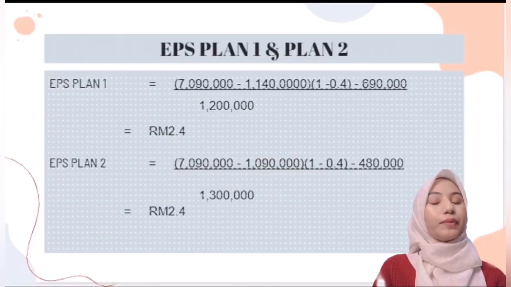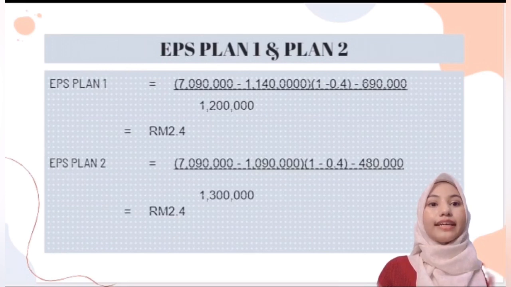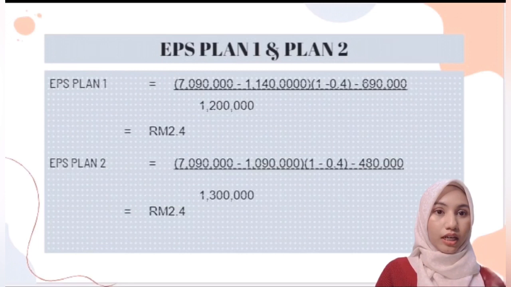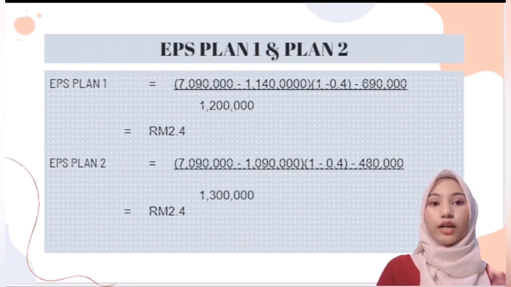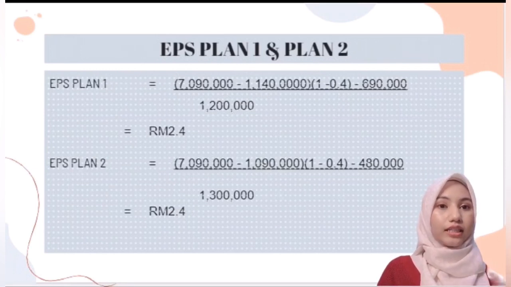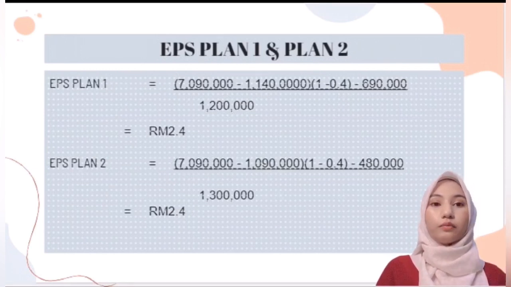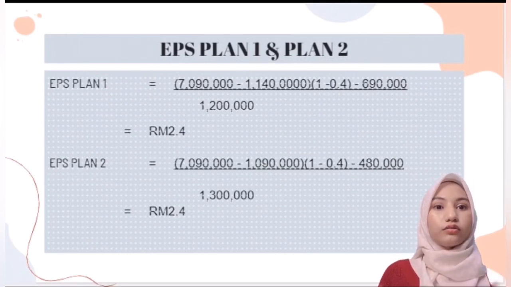So, to calculate EPS Plan 1, 7,090,000 minus 1,140,000 times 1 minus 0.4, minus 690,000, divided by 1,200,000 equal to 2,880,000 divided by 1,200,000, and the last result is RM2.40.